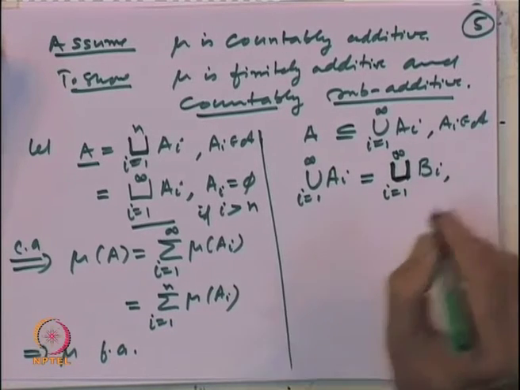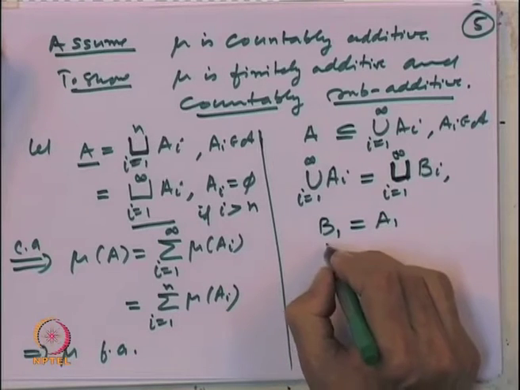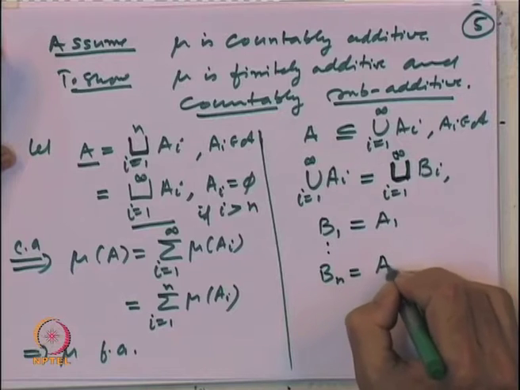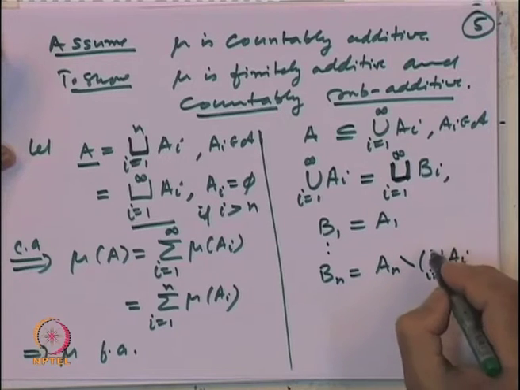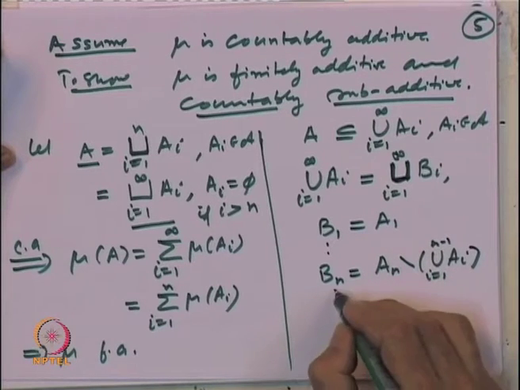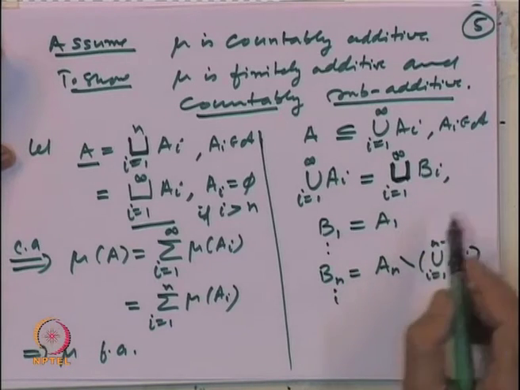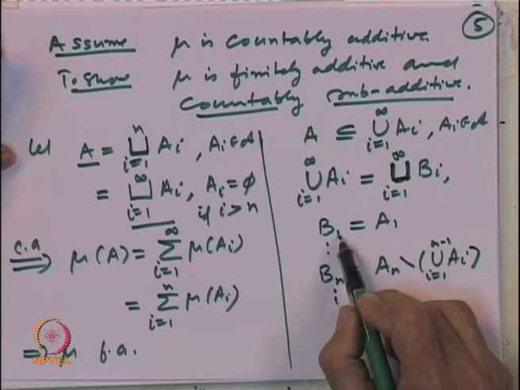Let us just recall, we defined B 1 to be equal to A 1 and in general B n to be equal to A n minus the union of A i, i equal to 1 to n minus 1. That is how we had defined those sets B i, and note that at every stage B 1 is A 1, in the algebra.